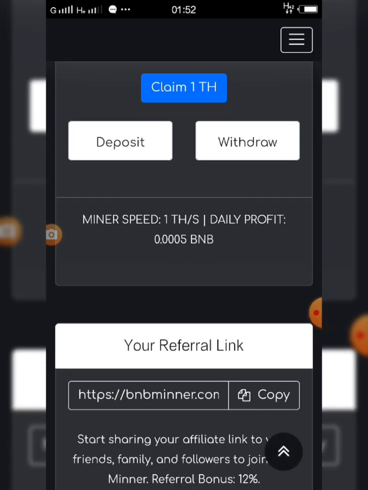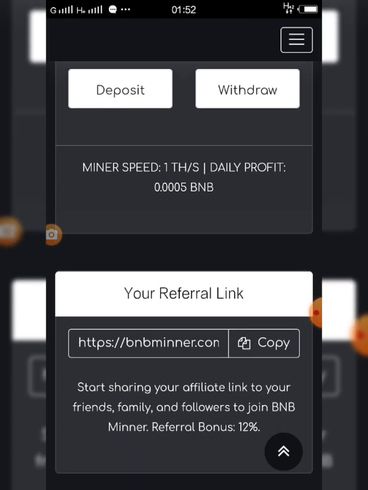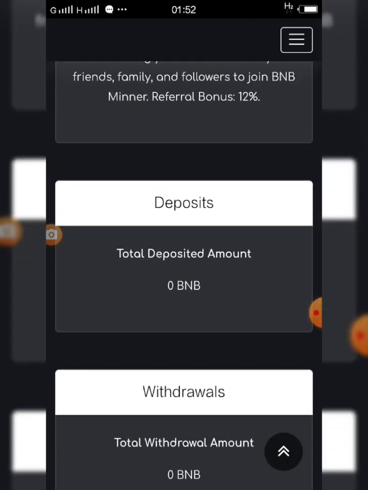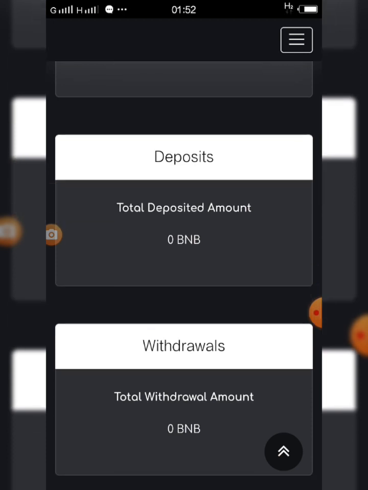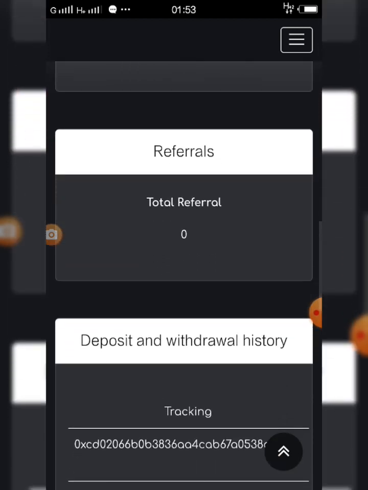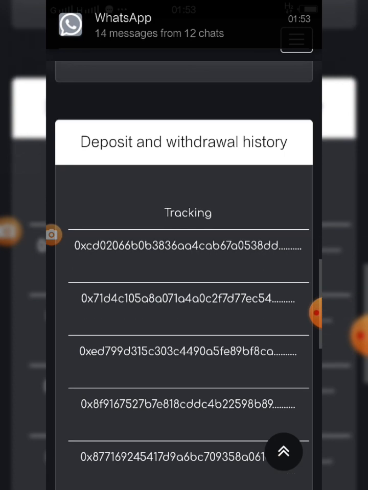Look at the mining speed here. They are mining at 1 TH per second, and you'll be earning a daily profit of 0.005. So it's a really good amount of coins to earn. When you earn 0.005 up to a month, it will be accumulating a lot for you. Look at your referral link. I just copy this. You can copy this referral link and paste it to your friend to get them to come into this site and start earning as well. Look at total deposit amount. If you deposit, it will appear here. When you withdraw, this is like your transaction. Total referral, you'll be seeing it. This is just a new account, so once you open yours, you'll be seeing the same thing like this.